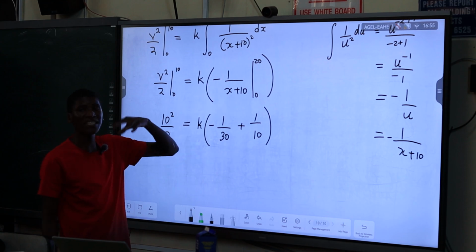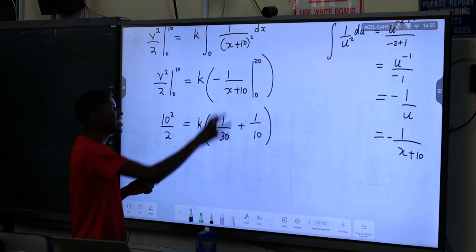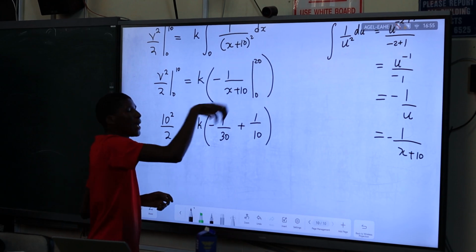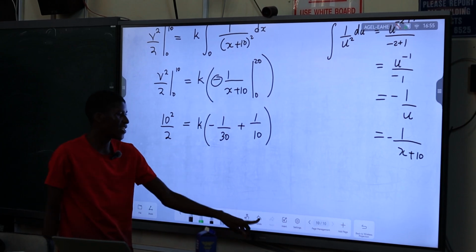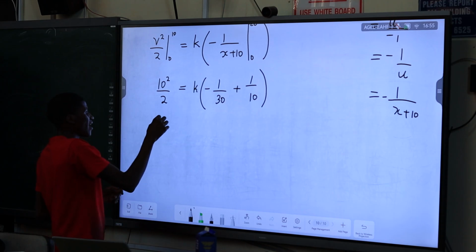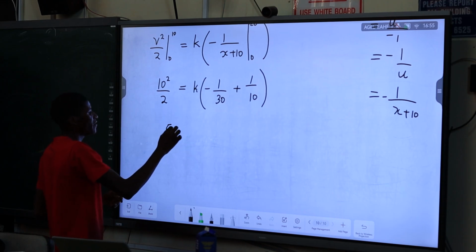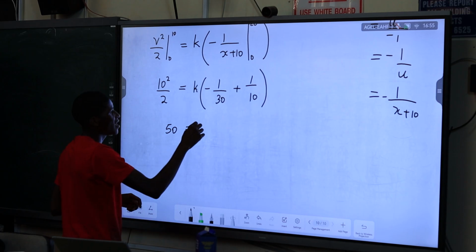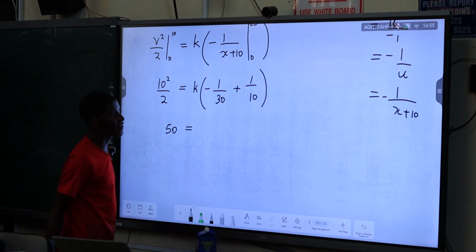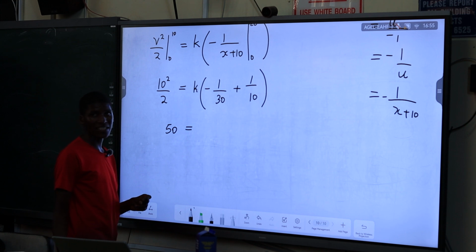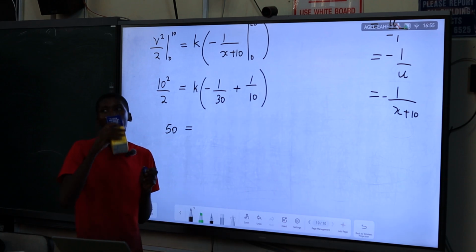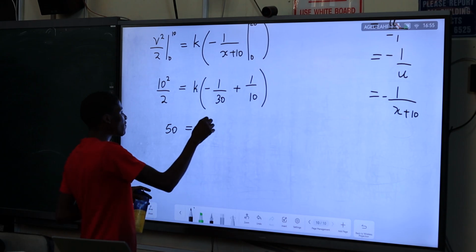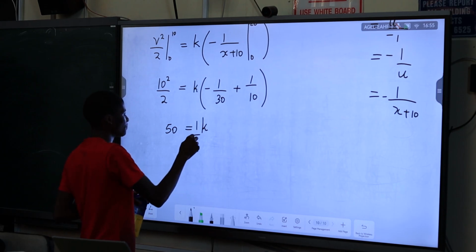Since it is a definite integral, it is the upper bound minus the lower bound, so minus the lower expression gives us a plus 1 over 10. So 1 over 10 minus 1 over 30, what is it? 1 over 15, exactly.